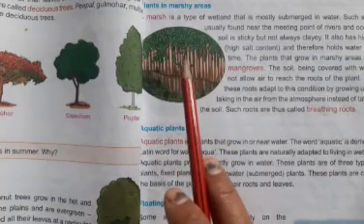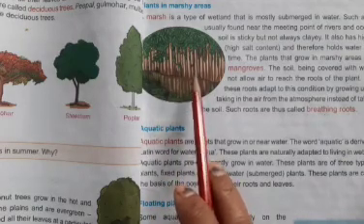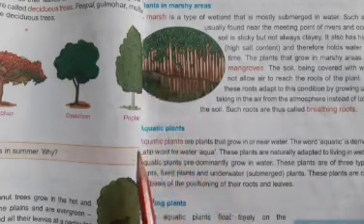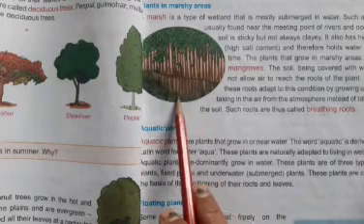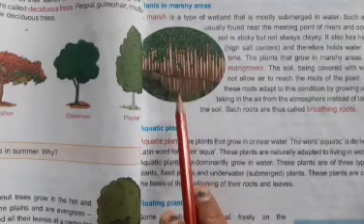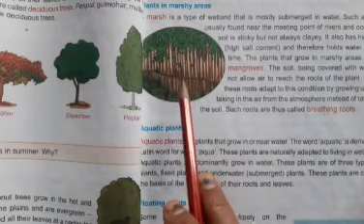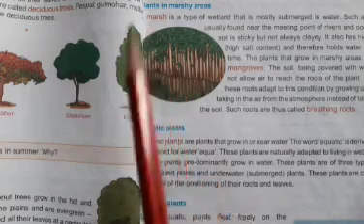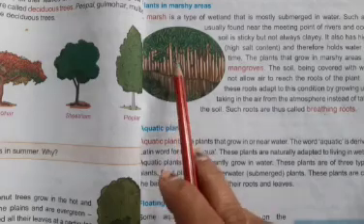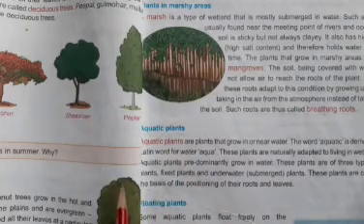The soil being covered with water does not allow air to reach the roots of the plant. Therefore, these roots adapt to these conditions by growing upward and taking in air from the atmosphere instead of taking it from the soil. They need air, no? So the roots grow upward. Such roots are called breathing roots.